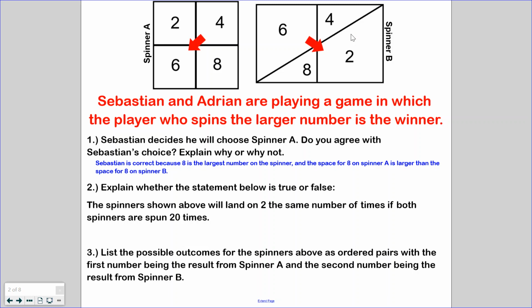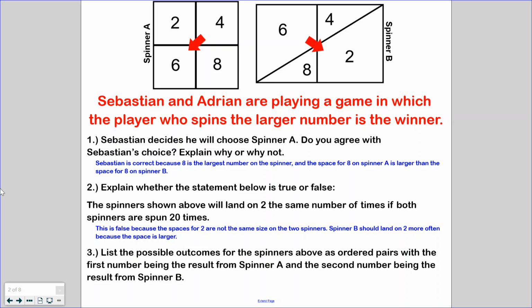I'm looking at spinners A and B, and they're already different sizes. Also, it looks like the 2 space is so much bigger in spinner B than it is in spinner A. So I would be a little concerned with that being equal for both spinners. I would say this is false because the spaces for 2 are not the same size. Spinner B would land on 2 more often because the 2 is the larger size. That makes sense, and I agree with that.